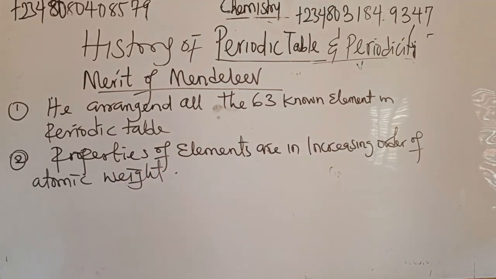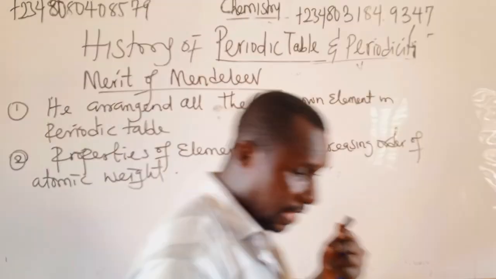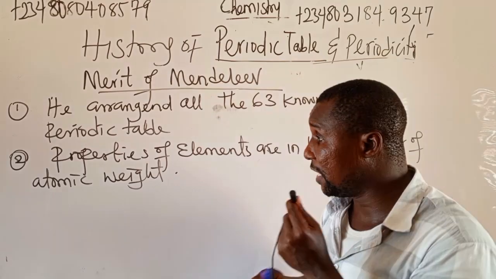That is the second one. The properties of the element are in increasing order of atomic weight.